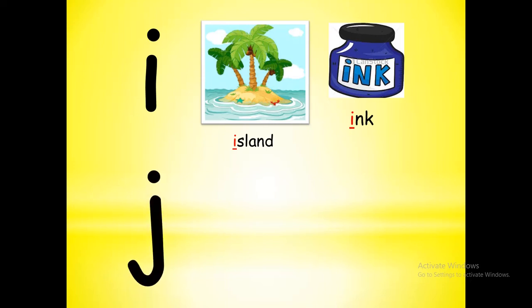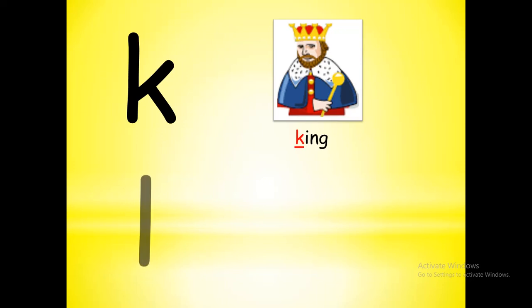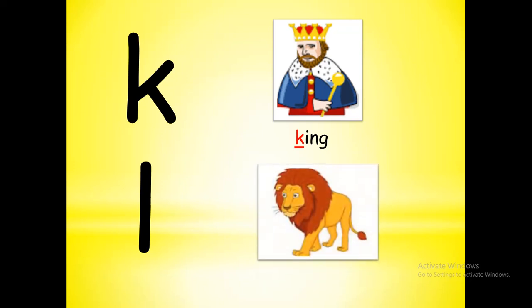Okay. Next one is J. J sound is J. J, jam. Okay. Next one K. What is the sound of K letter? It's K. K, king. After K it's L letter. L sound is L. L for lion. You know this animal. L, lion.